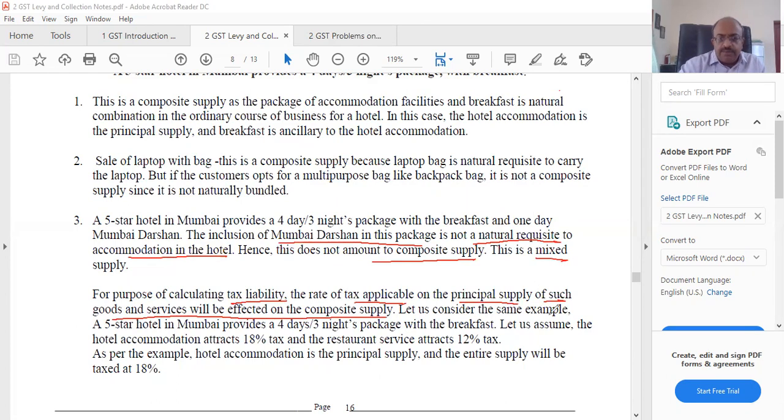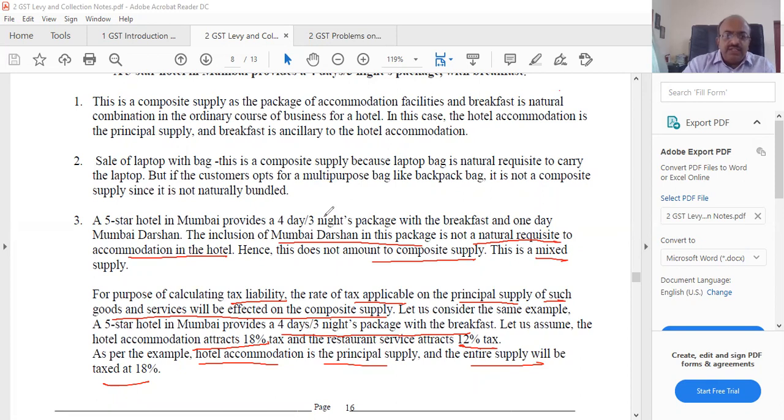Let us consider the example. If a five-star hotel in Mumbai provides a 4 days and 3 nights package with breakfast, let us assume that hotel accommodation attracts 18%, whereas restaurant attracts 12%. As per the example, the hotel accommodation is the principal supply and the entire supply will be taxed at 18%. So it is a very clear example of understanding what is composite supply. Naturally bundled. Now you see, this Mumbai Darshan is not naturally bundled with the stay.